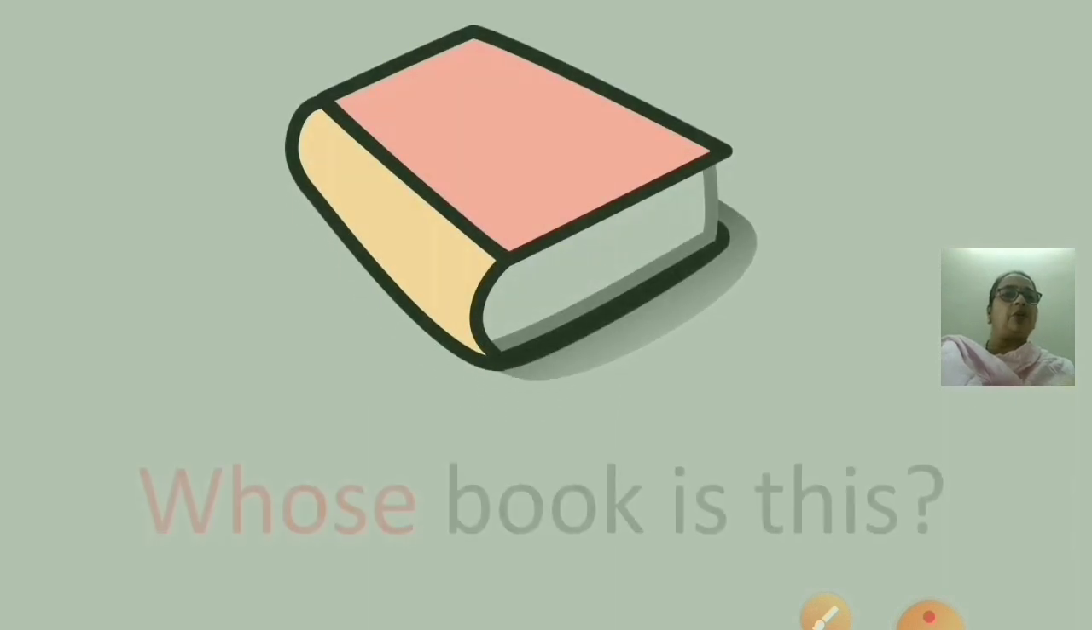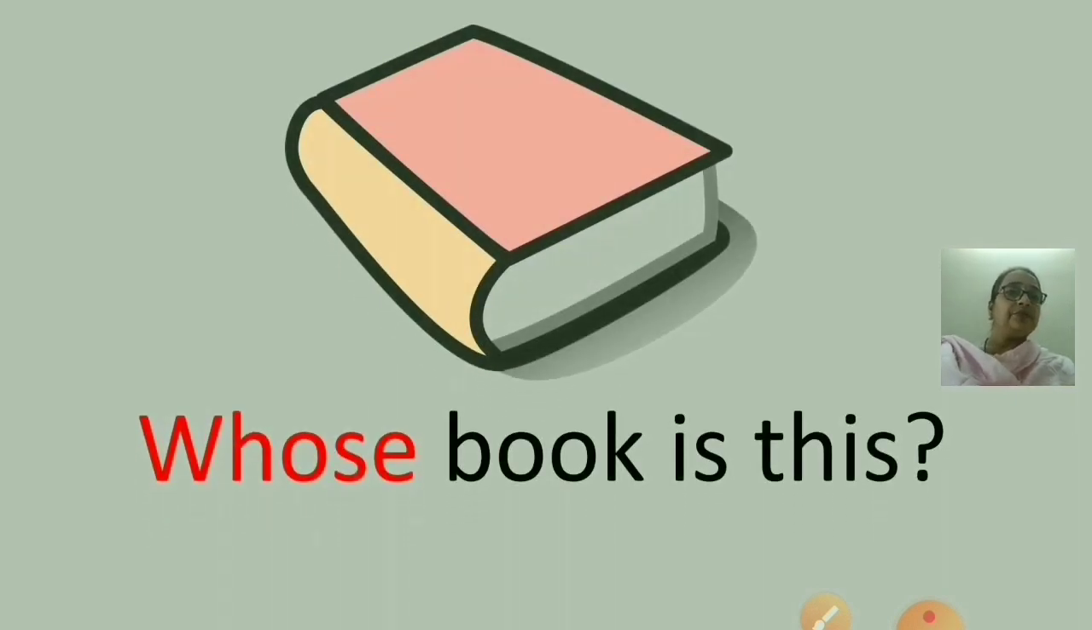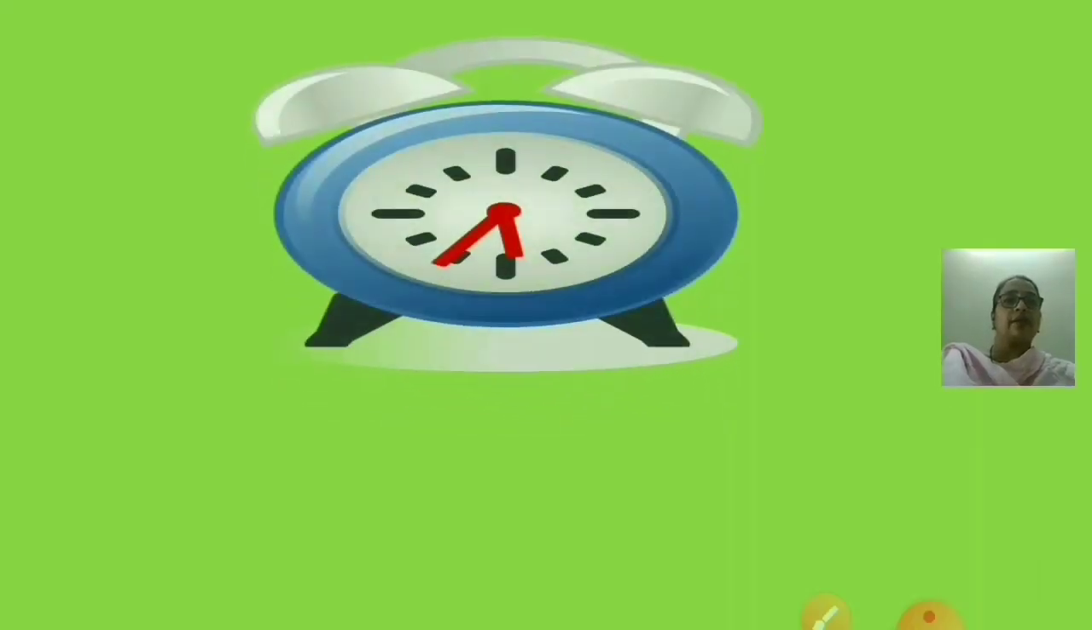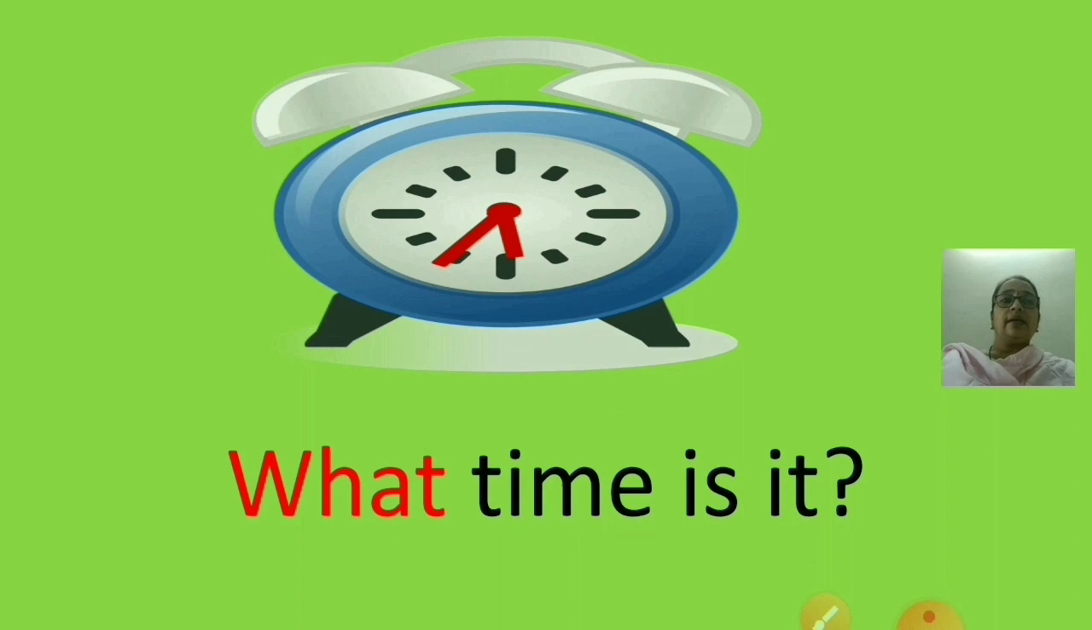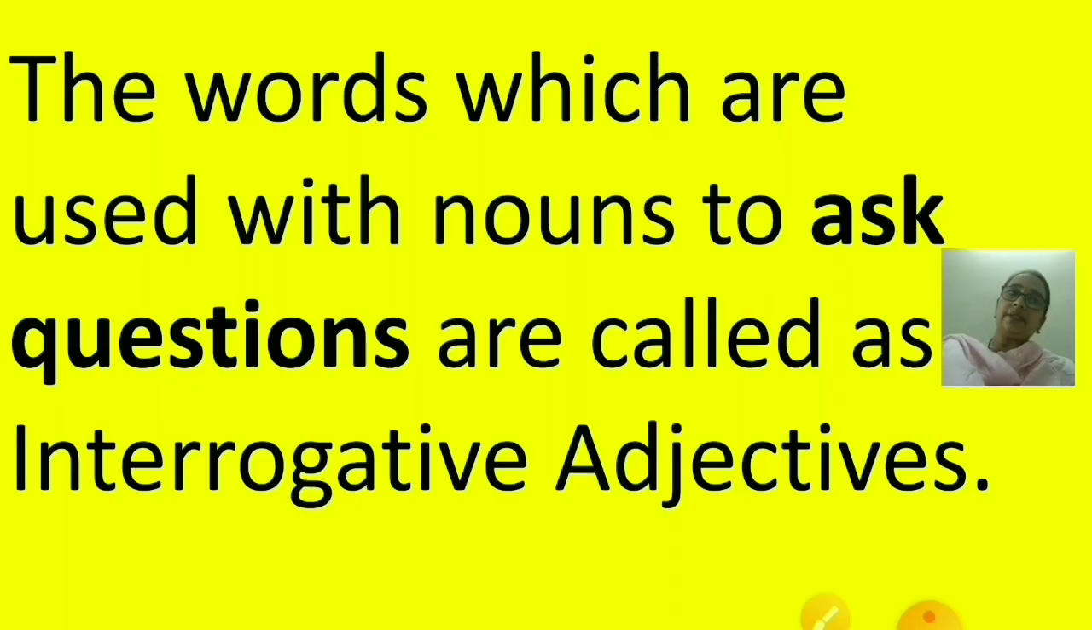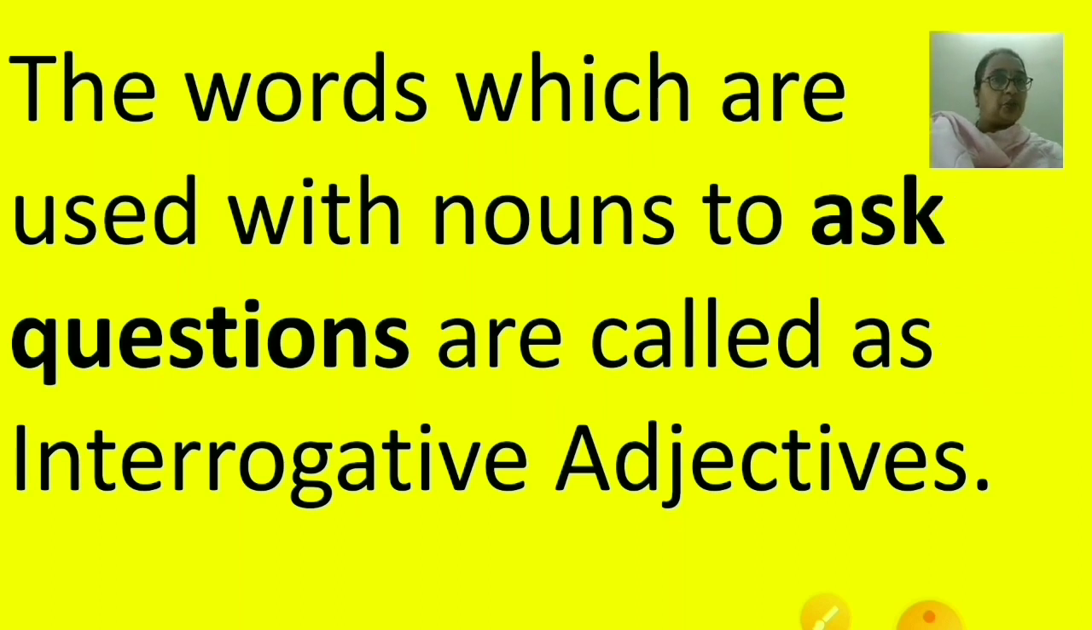Now see, this is a picture of a book. Whose book is this? What time is it? So in both the sentences, you must have observed, children, whose, what, these words are in red color. Why? Because they are asking the questions. And so they are known as interrogative adjectives. So we can say the words which are used with nouns to ask questions are called as interrogative adjective.